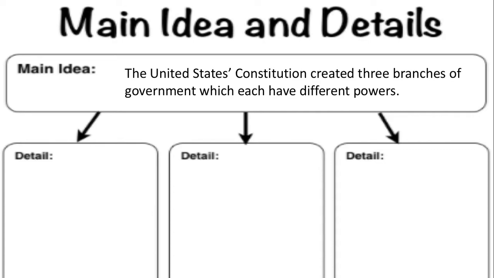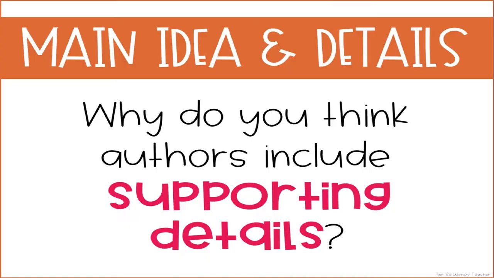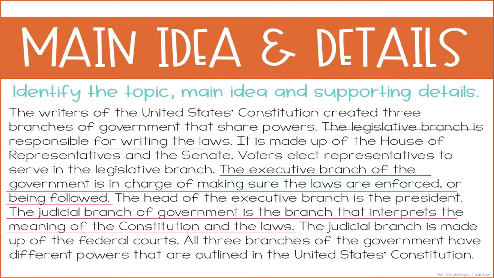So in this case, the United States Constitution created 3 branches of government, which each have different powers. So that is what this article is really about. It's the Constitution and the branches of government and their powers. So why do you think the author included supporting details? Well, when we look to figure out what the supporting details are, we want our supporting details to connect to the main idea, which is that there are branches of government.